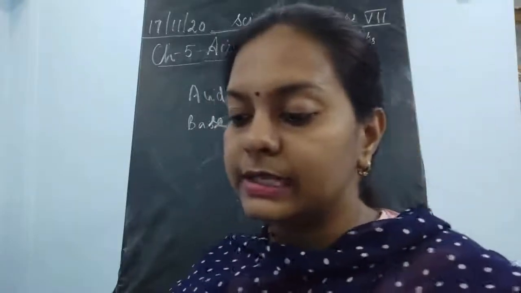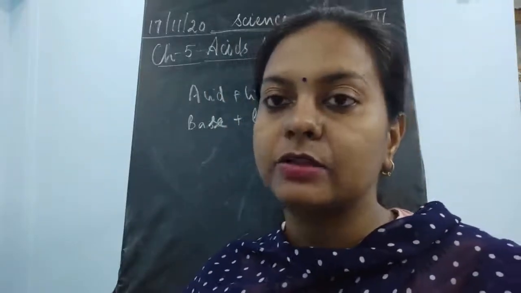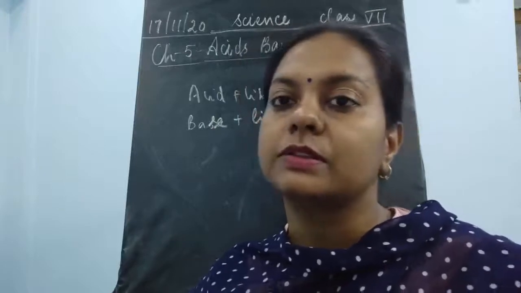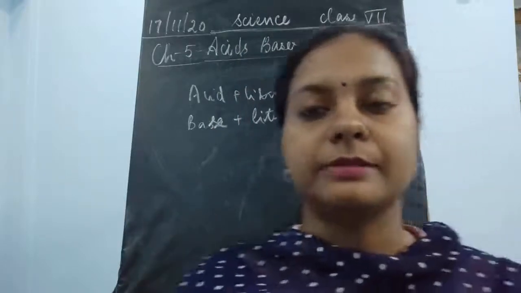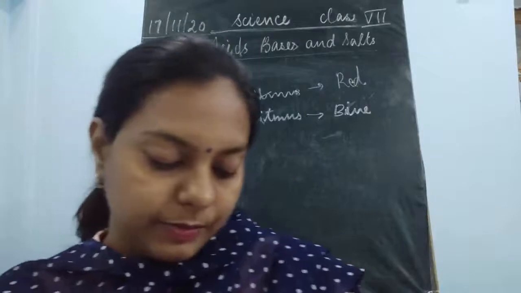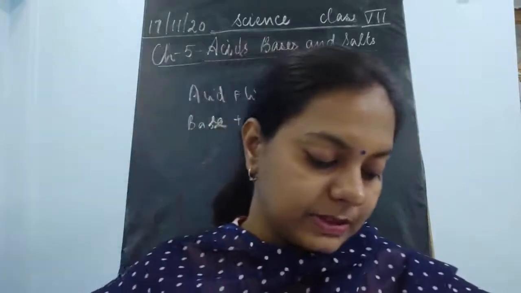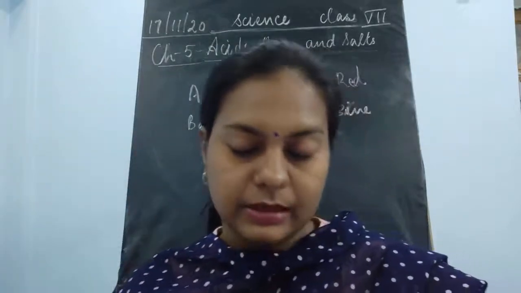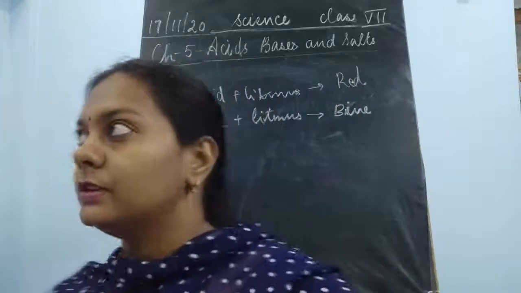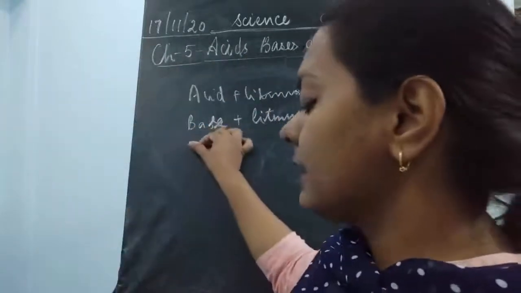Then the third point says substances which neither are acidic nor bases. These are said to be neutral substances. Okay, they are not the salts. They could be neutral substances. So substances which neither are acidic nor basic are said to be neutral. So neutral substances का क्या criteria है?